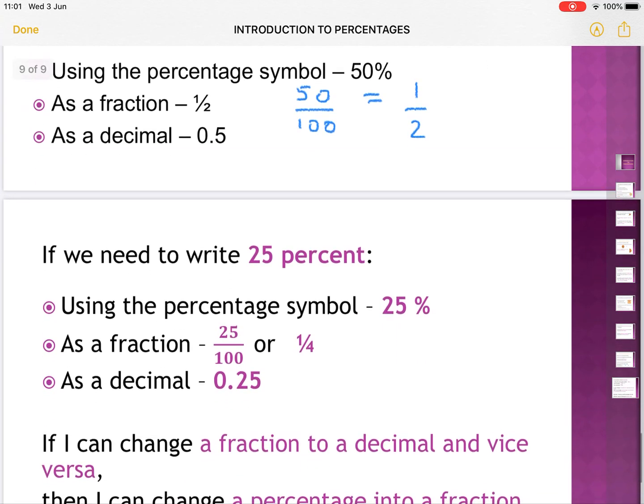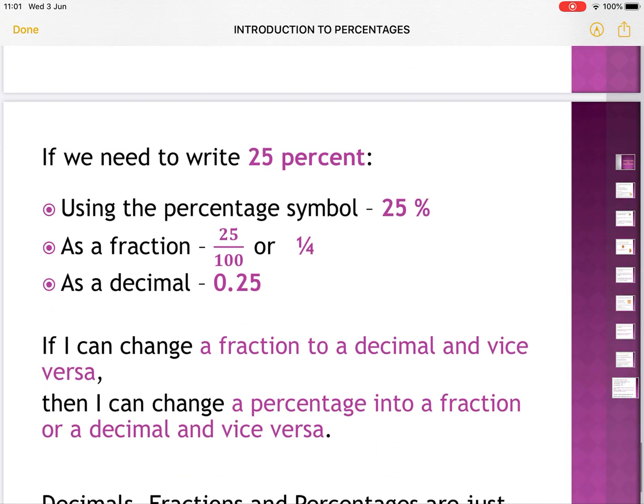Now, if we need to write 25%, I can use the percentage symbol: 25, those 2 zeros with a slash in between. I can write it as a fraction, 25 out of 100, because as we said, percent means out of 100, per 100. 25 out of 100 can be simplified into 1/4.